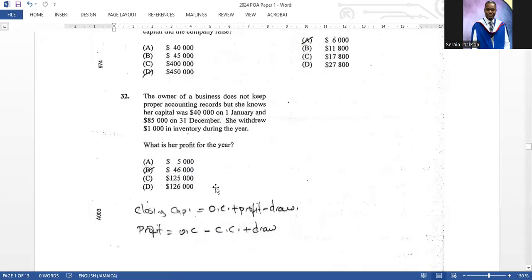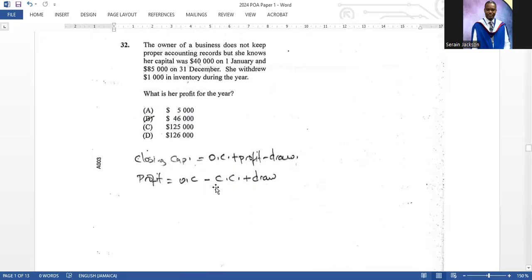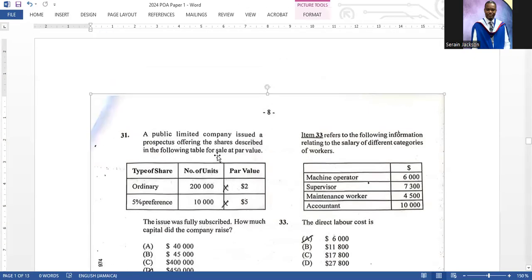32. The owner of a business does not keep proper accounting records, but she knows her capital was $40,000 on the 1st of January and 85,000 on the 31st of December, sorry. She withdrew $1,000 in inventory during the year. What is her profit for the year? Now, if you remember from your incomplete records topic in accounts, this is a formula that we normally use to calculate closing capital. So closing capital equal opening capital plus profit minus drawings. So you could just transpose this formula. So profit would be equal to opening capital minus closing capital plus drawings. So you work that out and you get B. 46,000 is the correct answer.